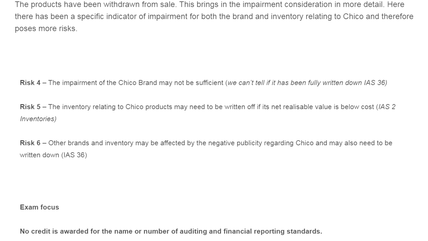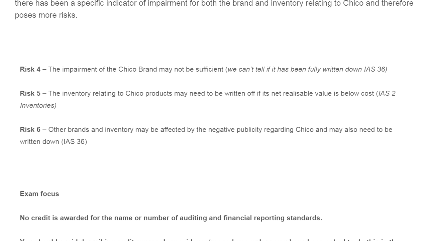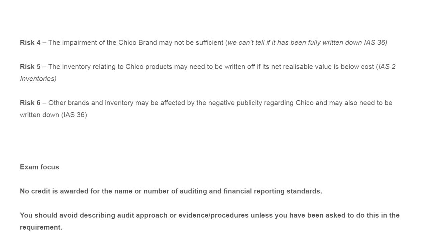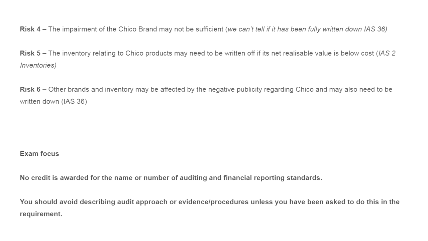The impairment of the Chico brand may not be sufficient. Why? We can't tell if it has been fully written down. Check whether the impairment was being properly done, whether the fair value is being properly recognized, whether they are being properly identified: the research phase, development phase, recognition, initial, subsequent, and so on.